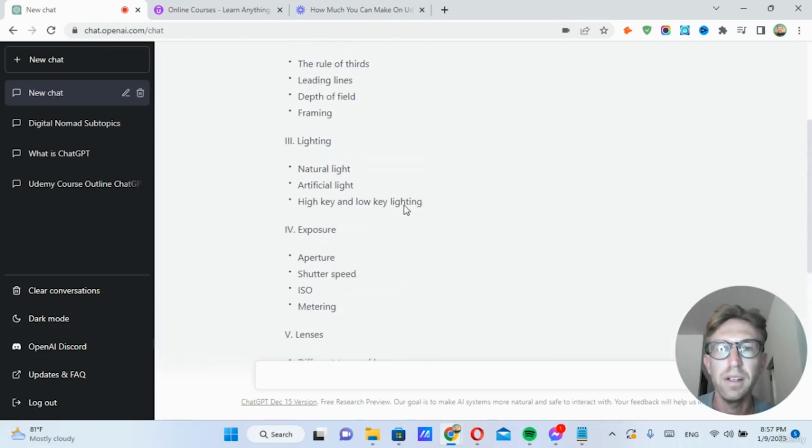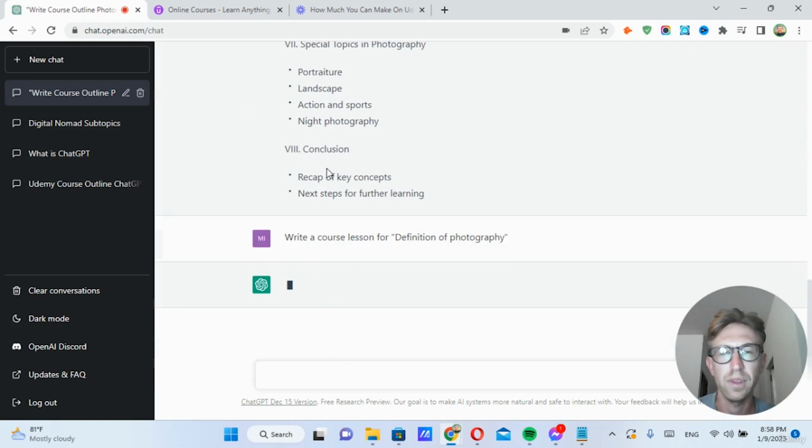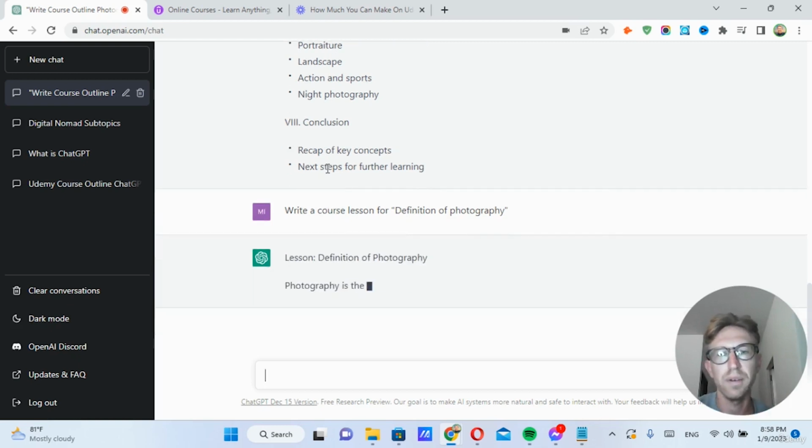So from here, we can simply take this first section right here, definition of photography, and say write a course lesson. We can say course lesson 4, and then just insert that section. So now it's going to take a few seconds to analyze what I've typed and come up with an answer. Sometimes it takes a little while.